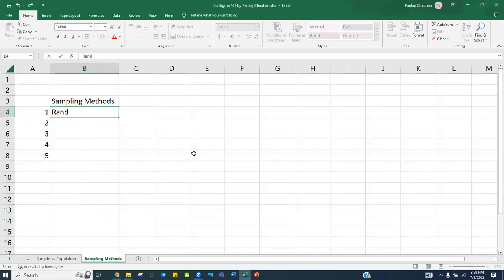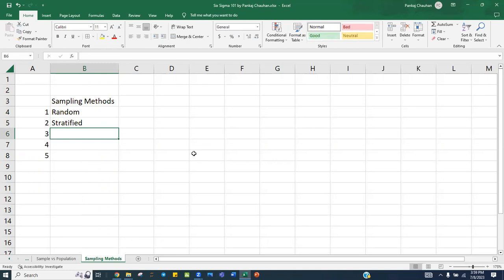One is random sampling. Second is stratified sampling. Third one is systematic sampling. Then we have convenience sampling. And then we have judgmental sampling. These are the 5 types of sampling I'm going to talk about.